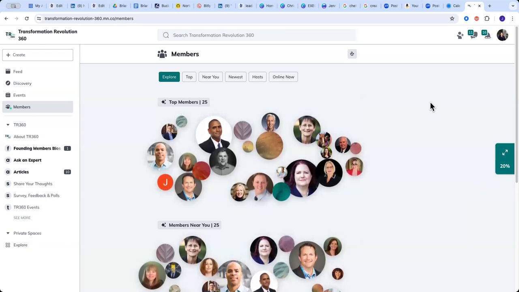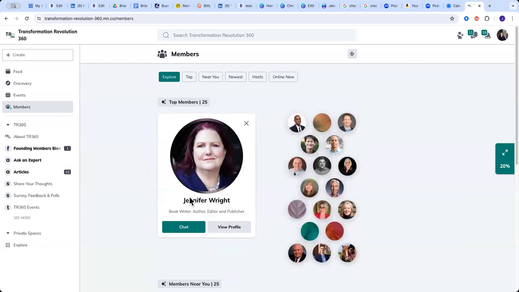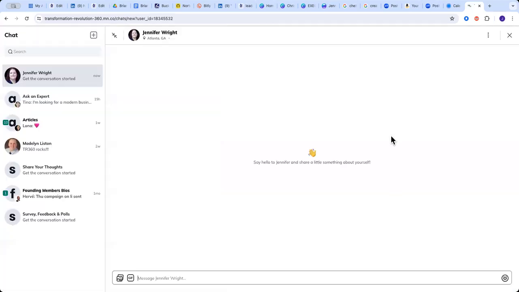Hopefully this helps. If you have any questions, please reach out to me. Chat with me. I actually have two profiles out there. I have a couple of different logins because it just helps me. This photo, this is my main profile. I will answer to either one of them, but this one is the best one too. So just chat with me, send me a chat, ask me any questions. Happy to answer any questions you have.